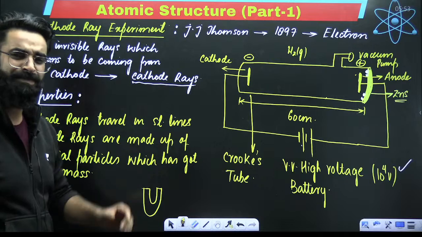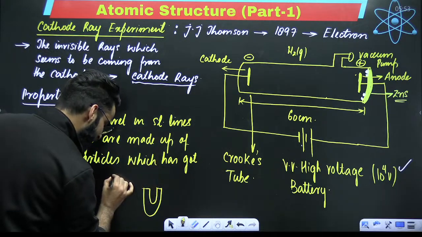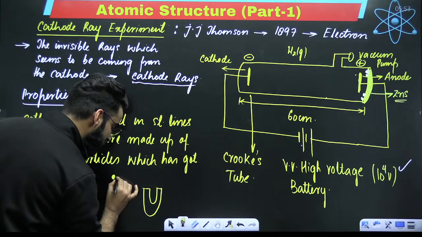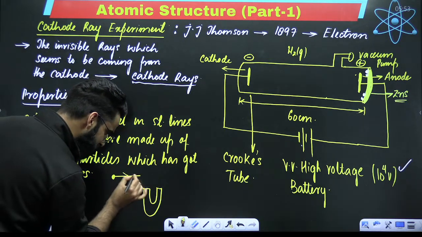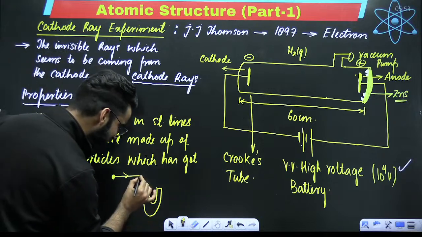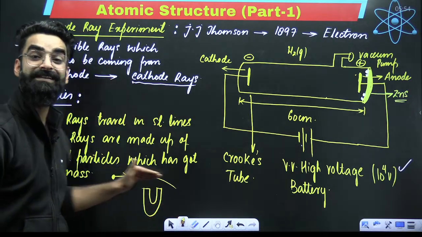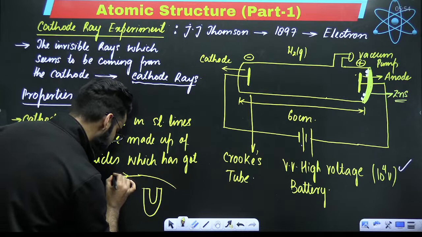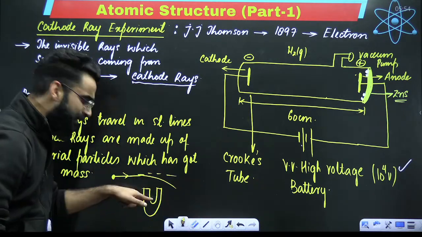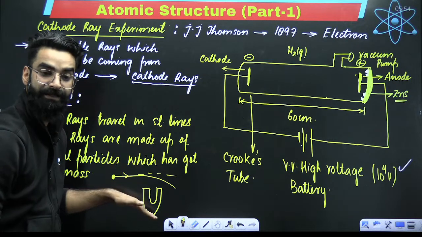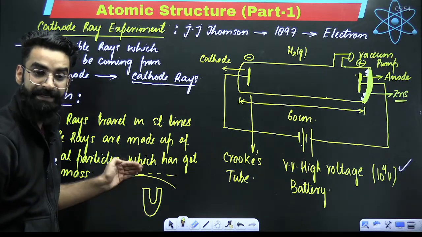My dear students, you must be knowing that when a charged particle passes through a magnetic field, it deviates its path basically. This particle was supposed to go in a straight line, but in the presence of a magnetic field, its path will get changed.